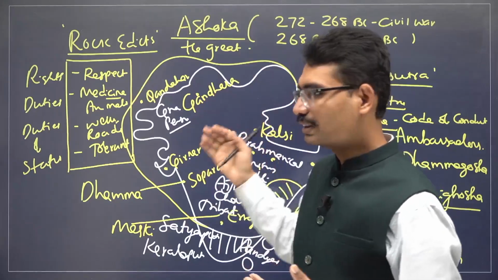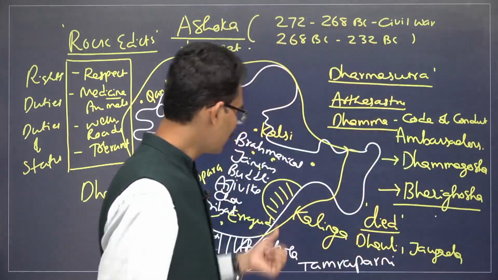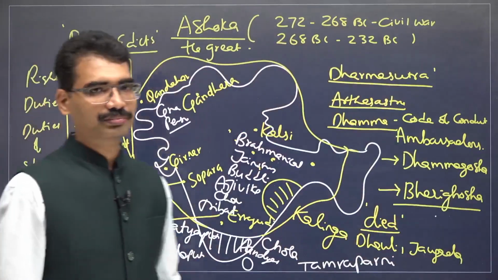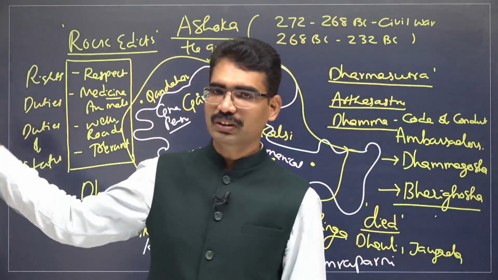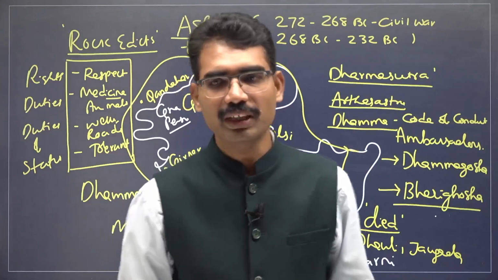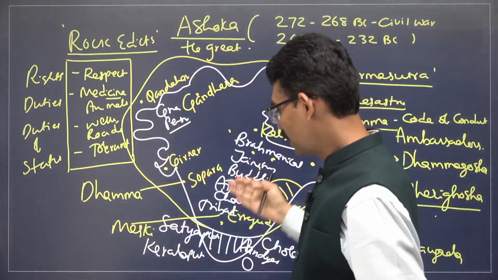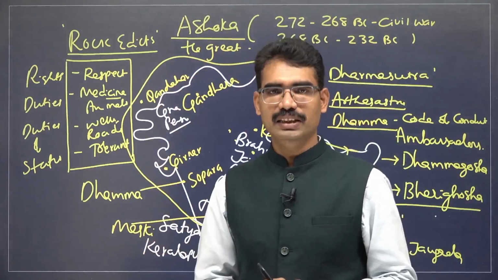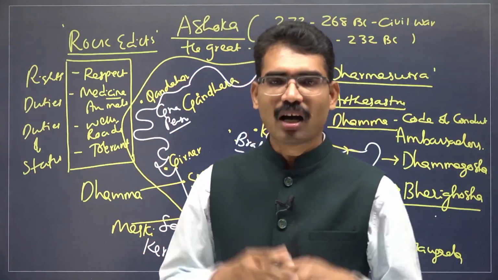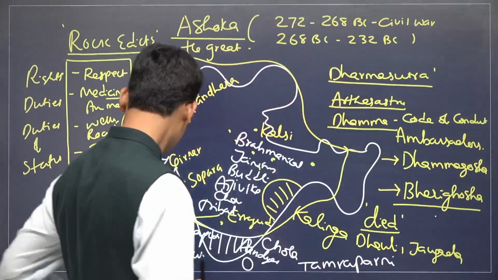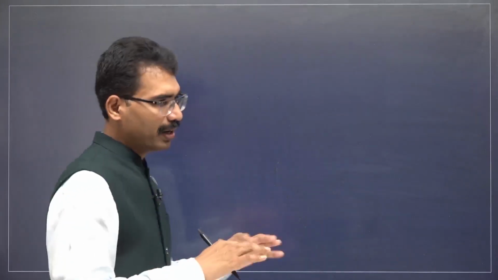He sent Buddhist ambassadors also to Sri Lanka and to West Asia. Who were there in West Asia? Greek rulers were there. This is how he maintained internal peace as well as external friendly relations. Next, after Ashoka, again there was a power struggle within the family. His grandson Dasharatha became the ruler. After him Sampriti, and so on. After Ashoka, there were no powerful rulers.